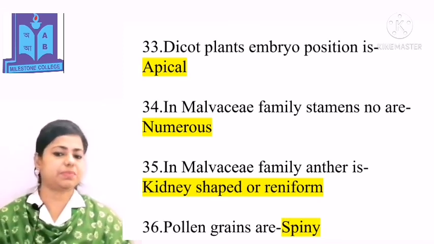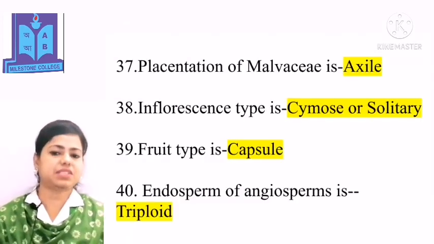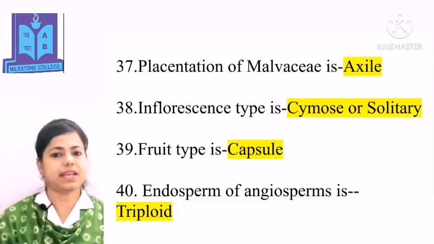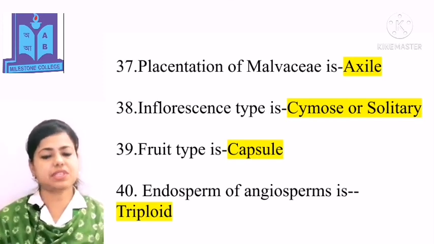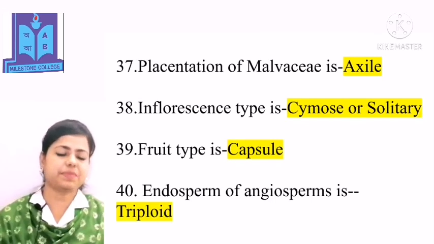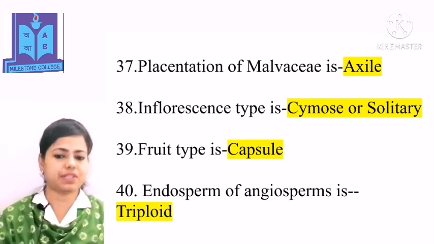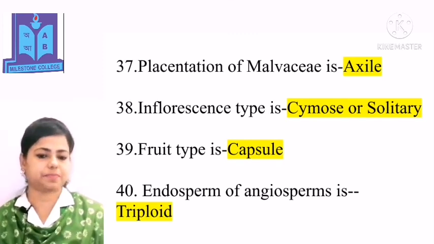Pollen grains are spiny in the Malvaceae family. Placentation of Malvaceae is axile. Inflorescence type is cymose or solitary. Fruit type is capsule. Endosperm of angiosperm is triploid.